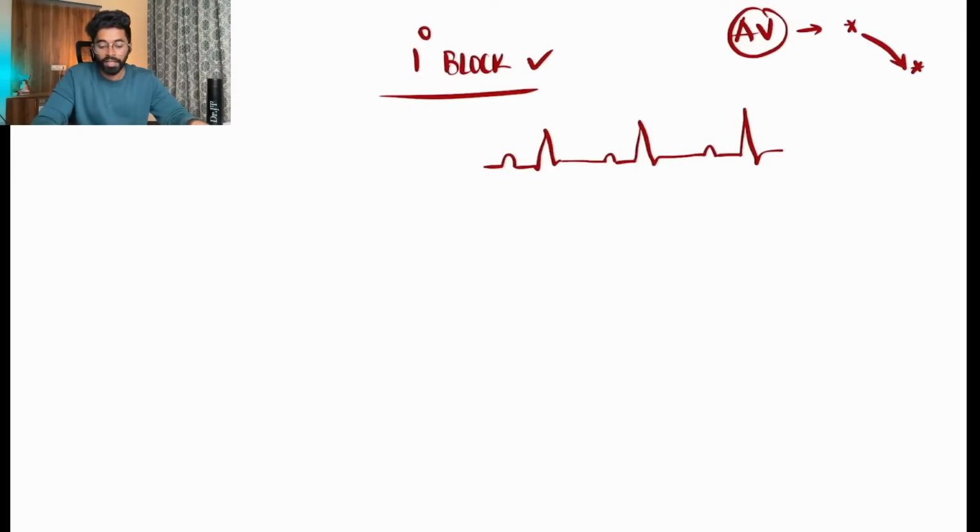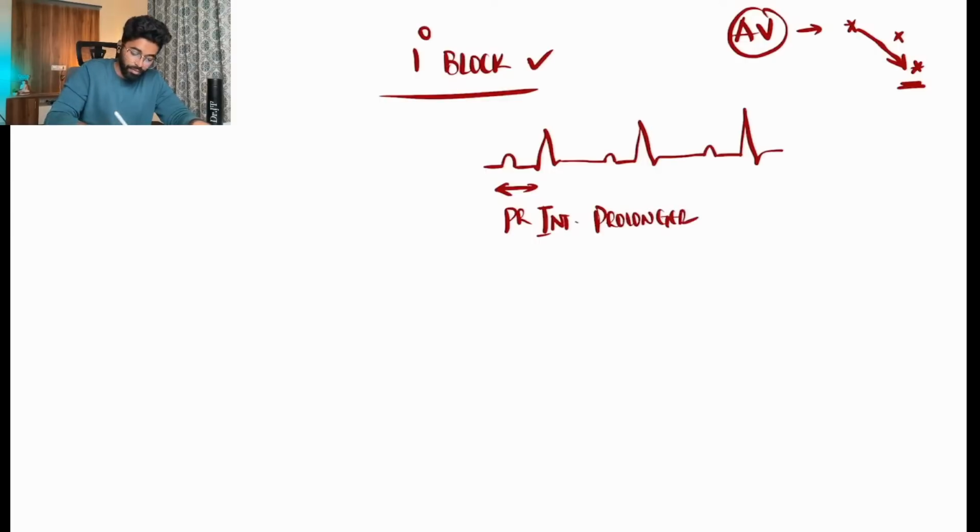The problem is mainly in the conduction from the SA node to the AV node, that is the conduction defect, or AV nodal conduction delay, or AV nodal dysfunction. That is how we can clearly say in a first degree block there is a prolonged PR interval, prolonged PR interval constantly.